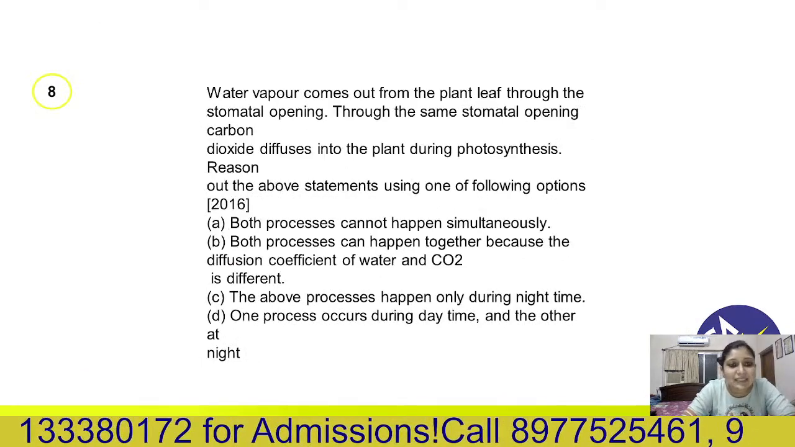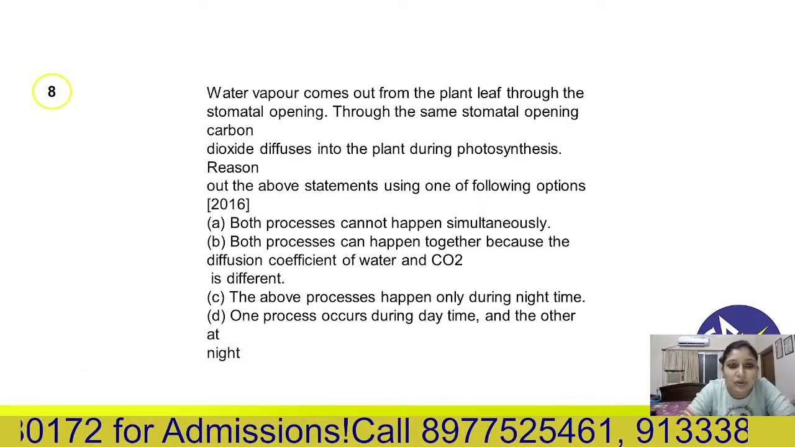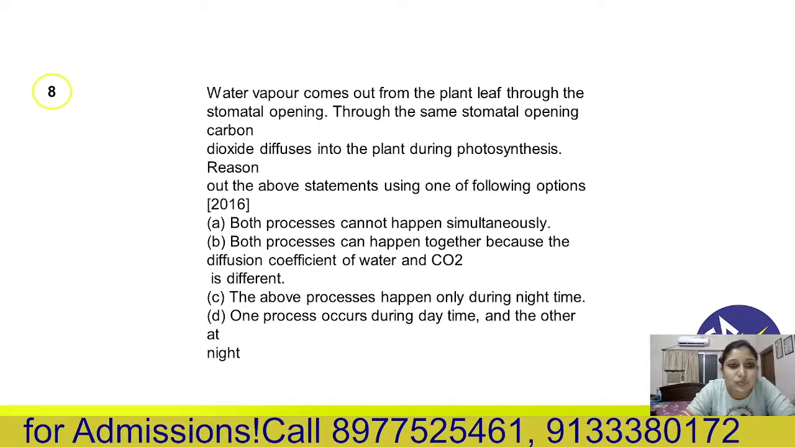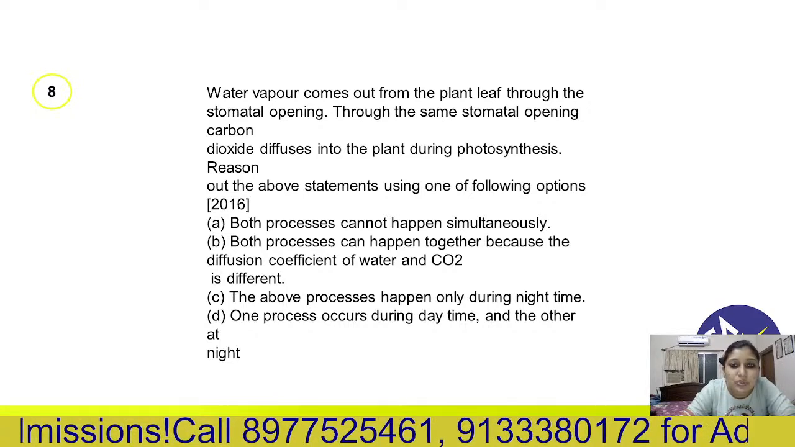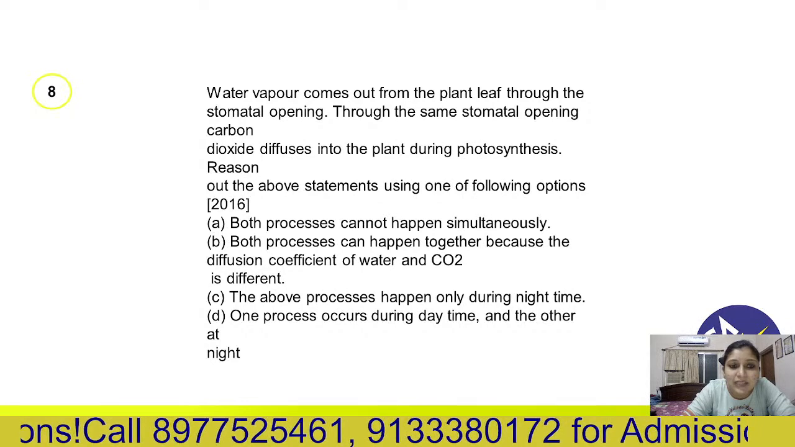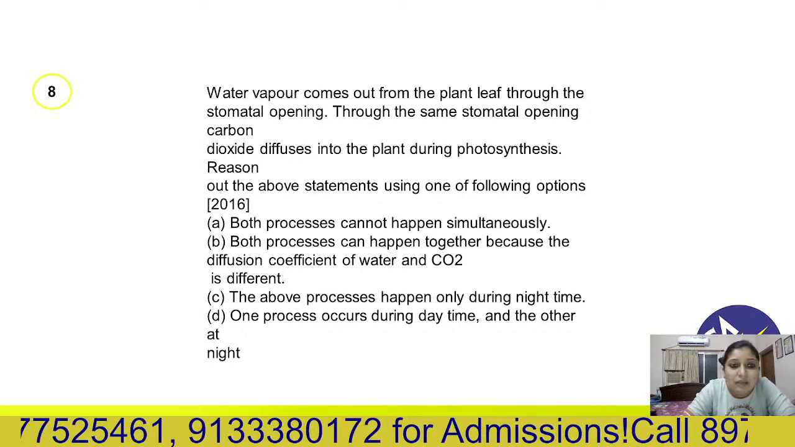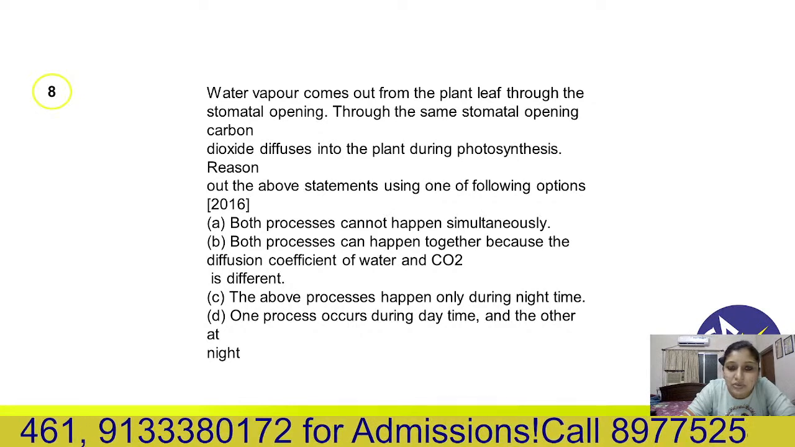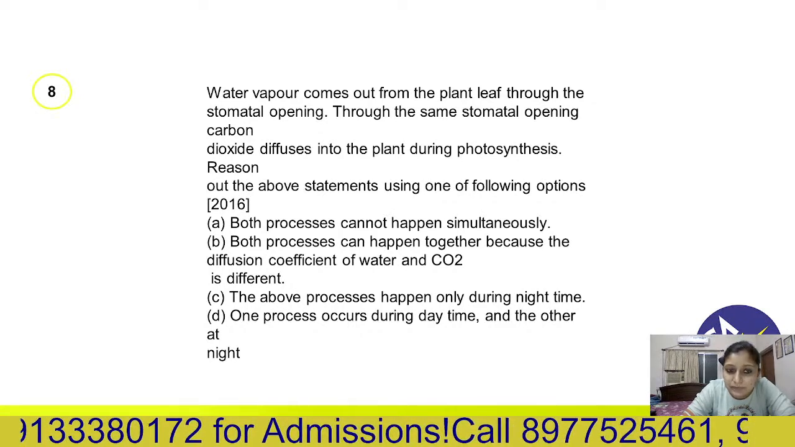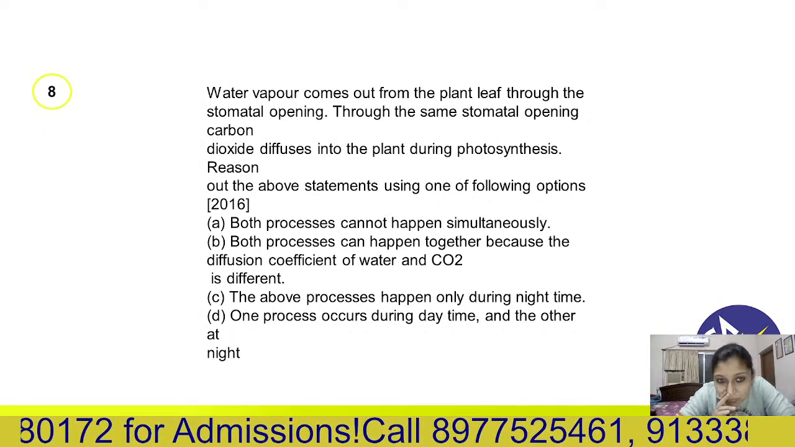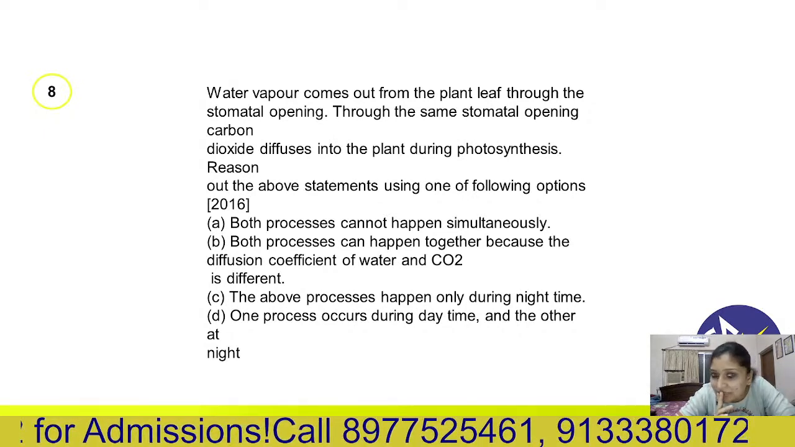Then next question, water vapor comes out from the plant leaf through the stomatal opening. Through the same stomatal opening, carbon dioxide diffuses into the plant during photosynthesis. Reason out the above statement using one of the following options. So both processes cannot happen simultaneously.